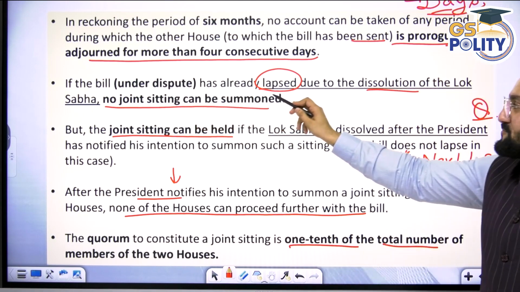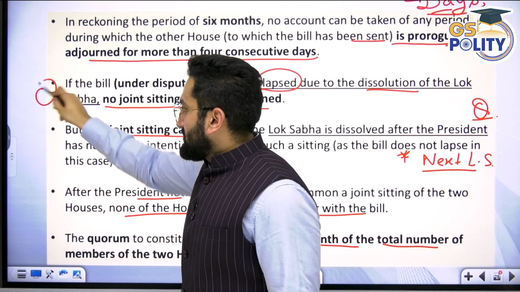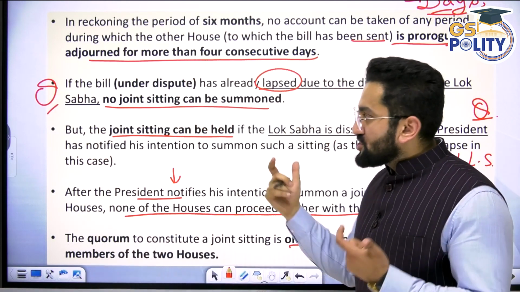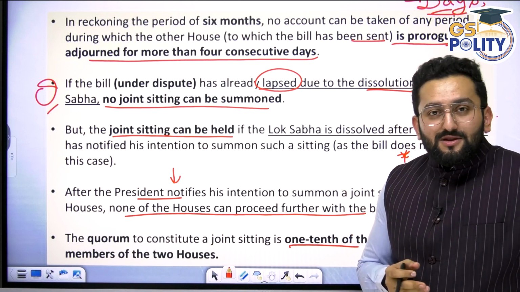If the bill under dispute has already lapsed, now this is a beautiful statement, and it comes down to your understanding of the logic. Lapse.